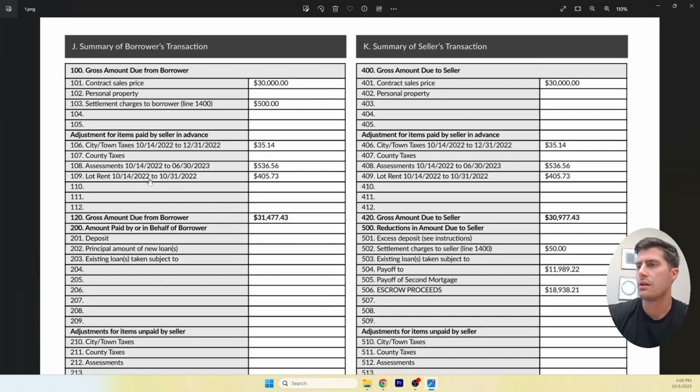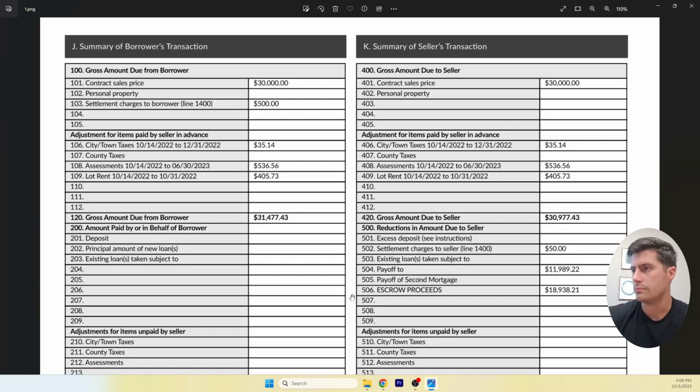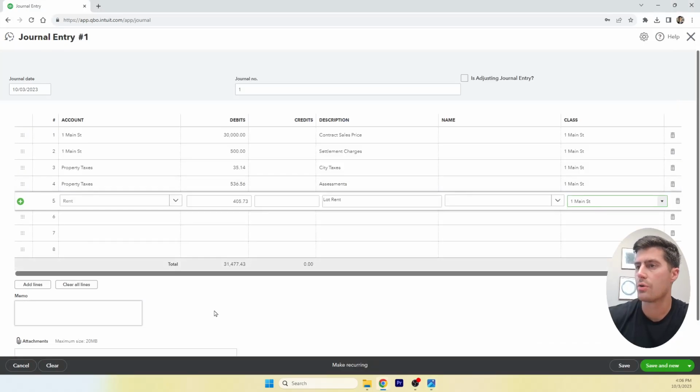And then it looks like we had to pay for rent. $405.73. This might have been a mobile home. So we have to pay for rent, $405.73. So those are the total amount due from the borrower.